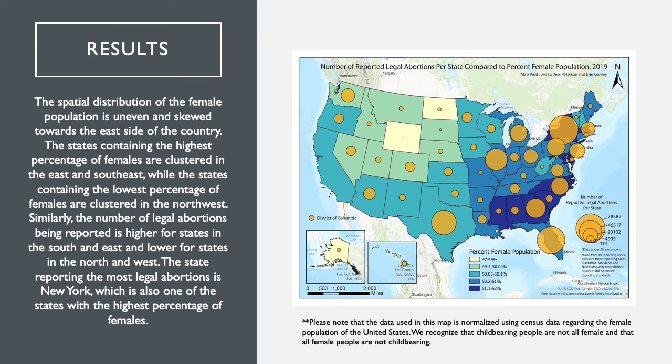Similarly, the number of legal abortions being reported is higher for states in the south and east and lower for states in the north and west. The state reporting the most legal abortions is New York, which is also one of the states with the highest percentages of females.